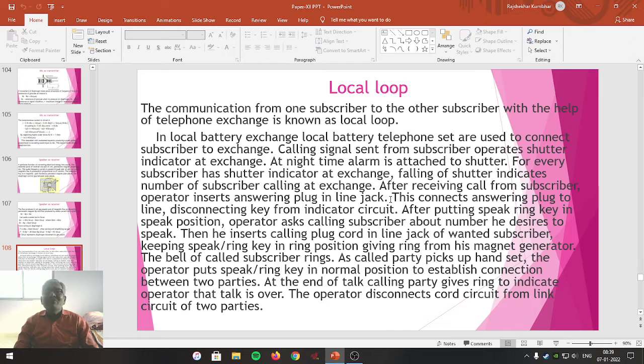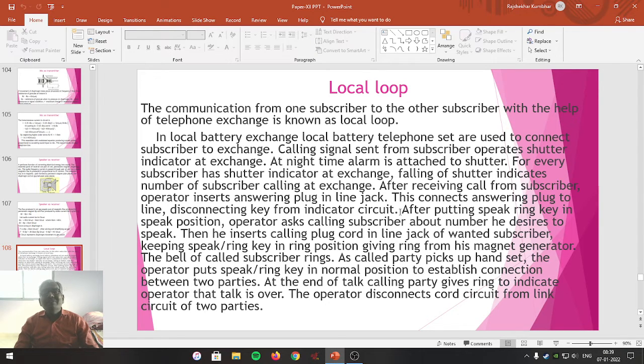When the shutter falls attached to the subscriber handset, the work of the operator begins. When a call is received from the subscriber, the operator inserts the answering plug in a line jack. This connects the answering plug to the line, disconnecting the key from the indicator circuit.